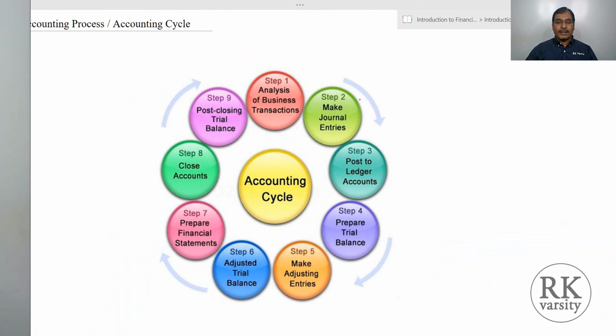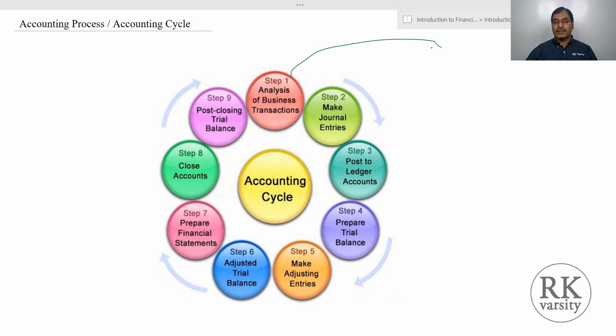Okay, now we proceed with our lecture on the accounting cycle. This accounting cycle is directly extracted from the accounting definition, where first we pay our attention to analyzing business transactions. In the sense, to make an entry into the books of records or accounts, we have to check its financial character, whether this particular transaction is of a financial characteristic or not.